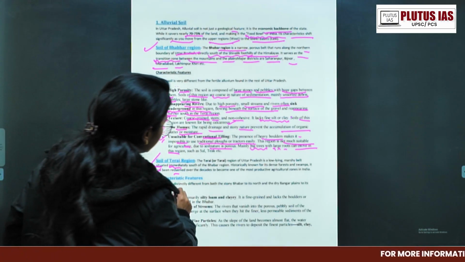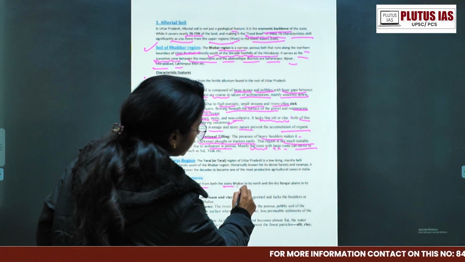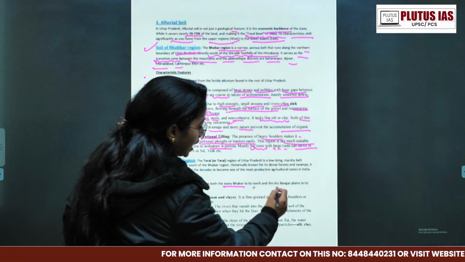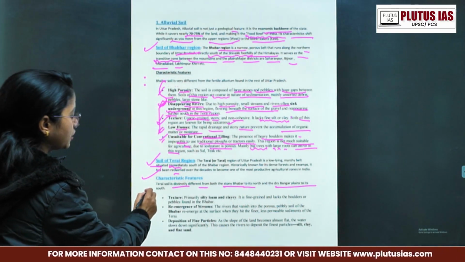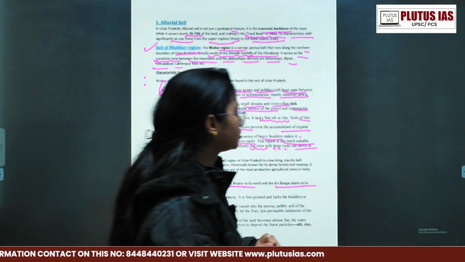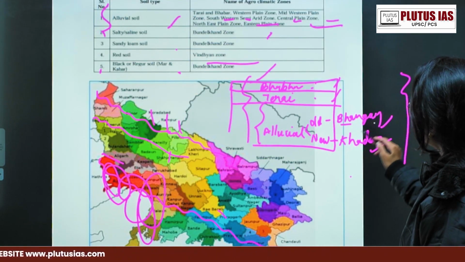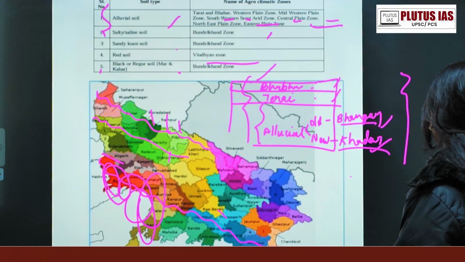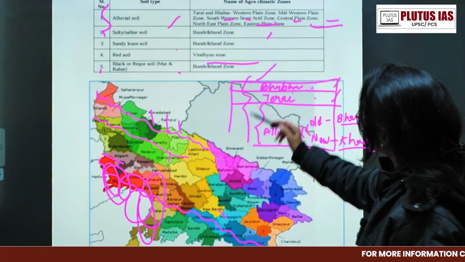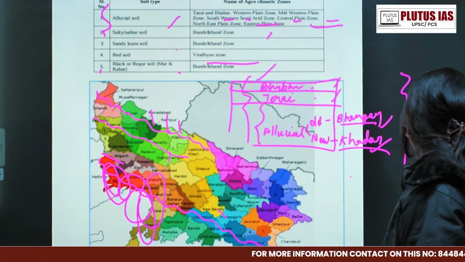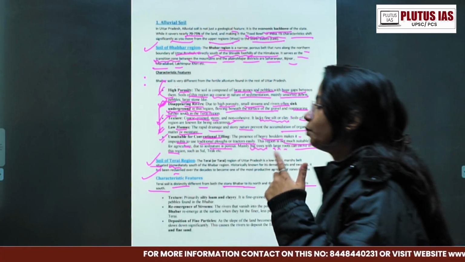The Tarai soil is distinctly different from the stony Bhabar to its north and the dry Bangar plains to the south. As we have seen here, the alluvial plain is divided into Bhabar, Tarai, Bhangar and Khadar. Okay, that is what it is talking about. So the Tarai region is in between the Bhabar and Bhangar regions. The T belt comes in between the two B's.